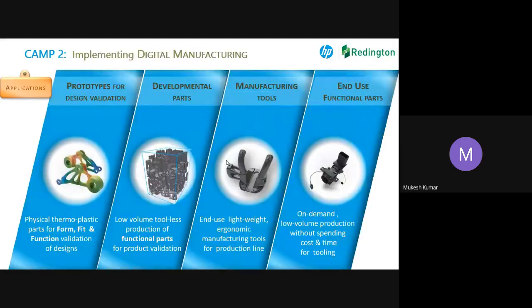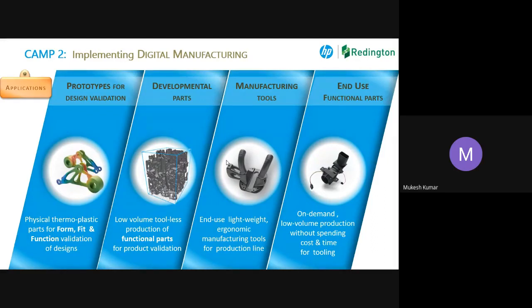Then it comes to camp number two, applications. Is the technology you have chosen, or are going to choose, able to address all these applications also? Of course, any technology in the industry is capable of giving you prototypes for your design validation. Yes. What about the development parts? Development parts are always in a short quantity, maybe 100, maybe 50, maybe 10 or something of that kind.